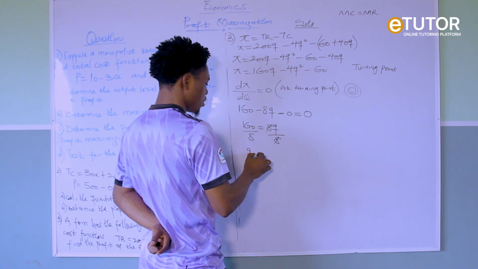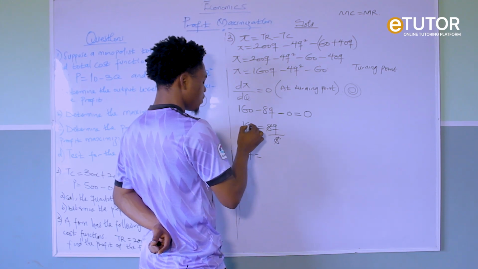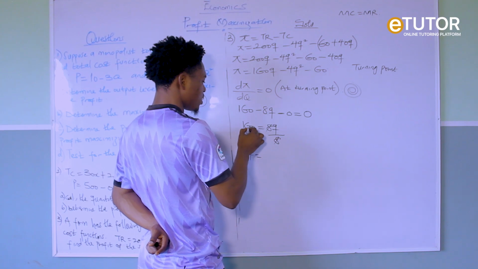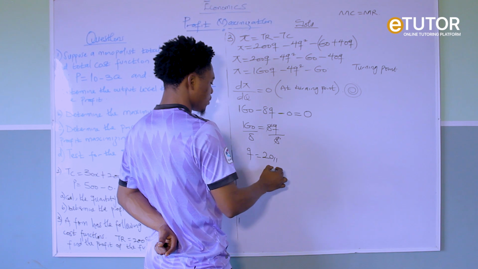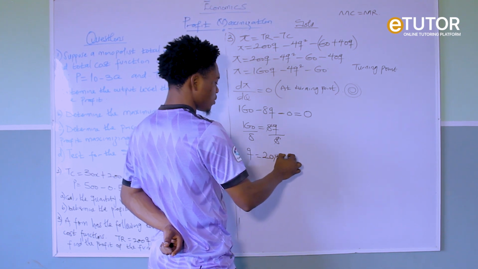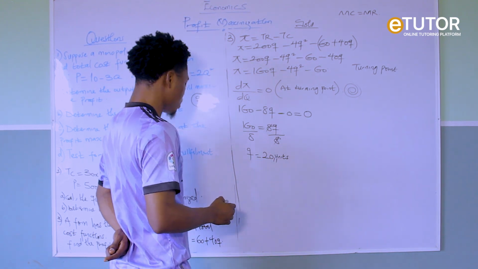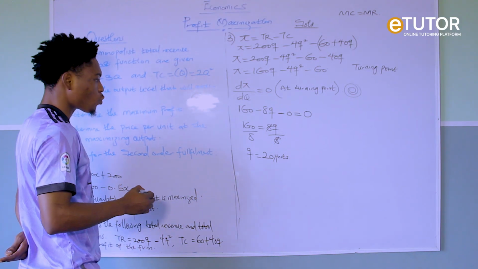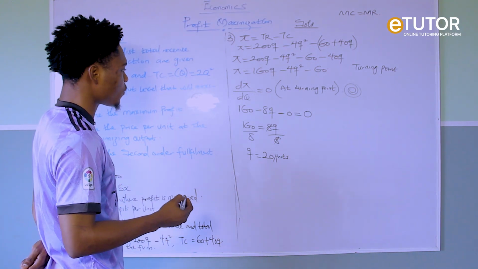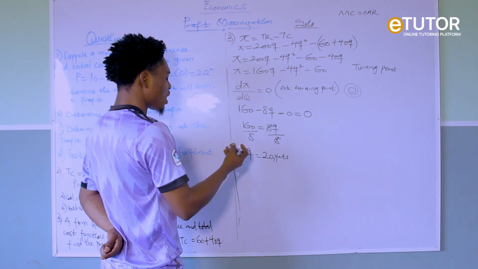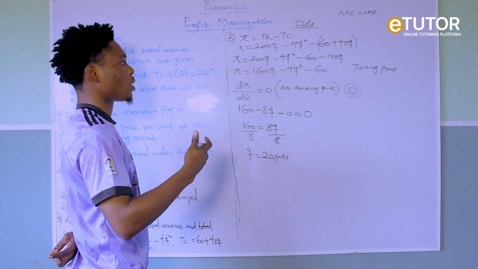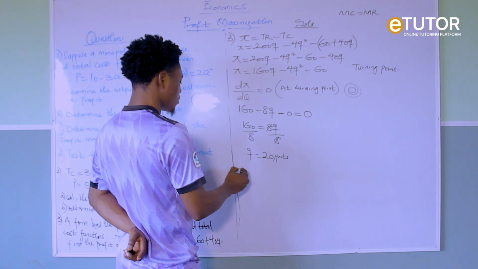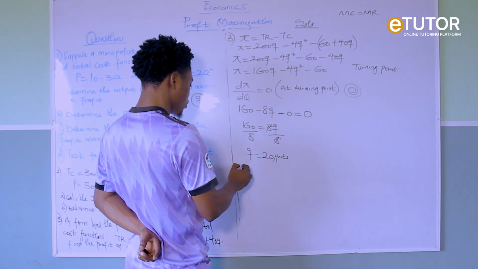So Q equals 160 divided by 8. 8 in 16 is going to give us 2, so we have 20. So 20 units. The quantity that maximizes profit is 20 units. Now we have not gotten our profit. We only got the quantity that can lead us to our profit. So let us find the profit of the firm.